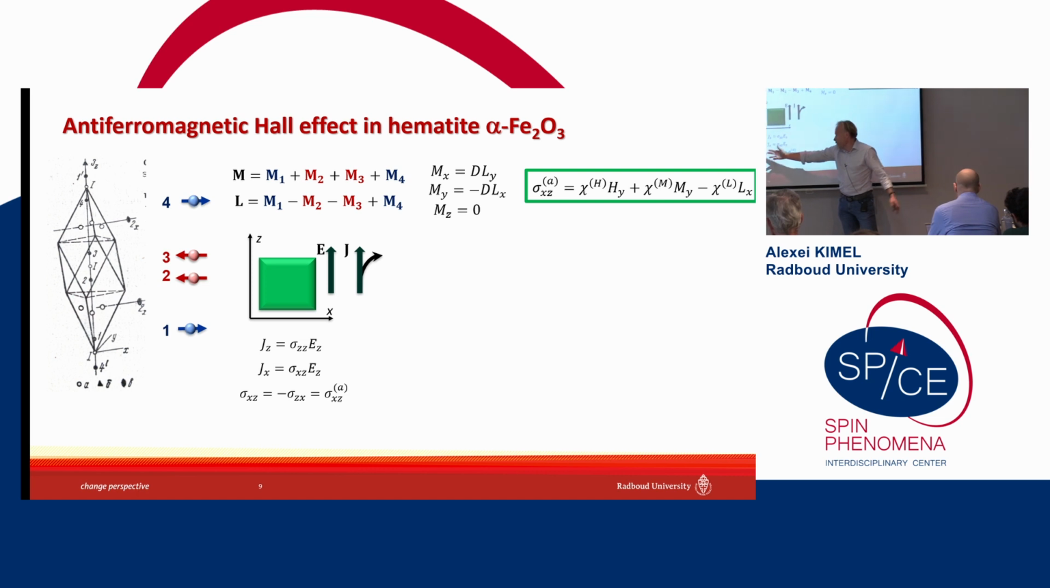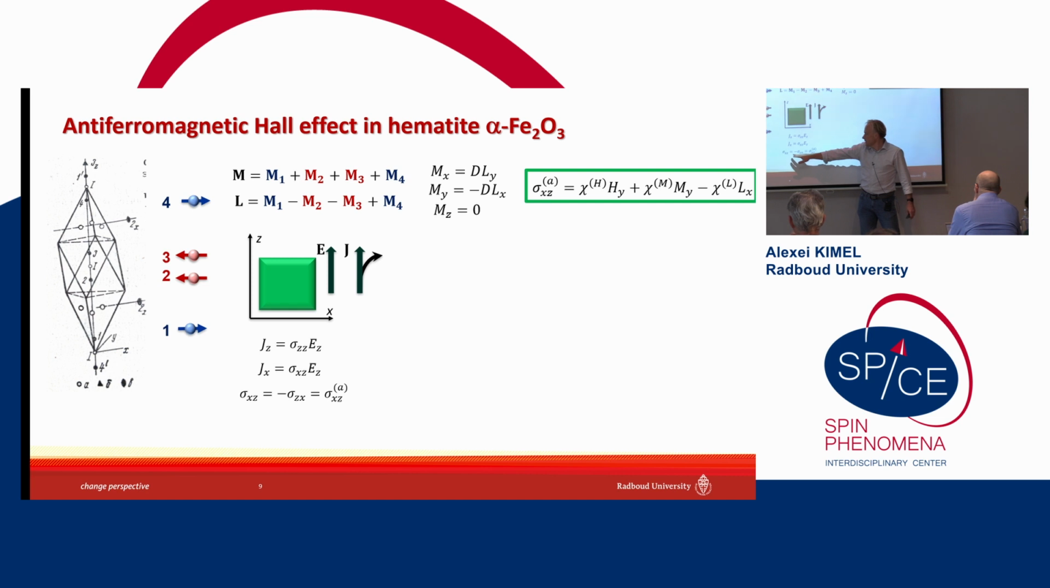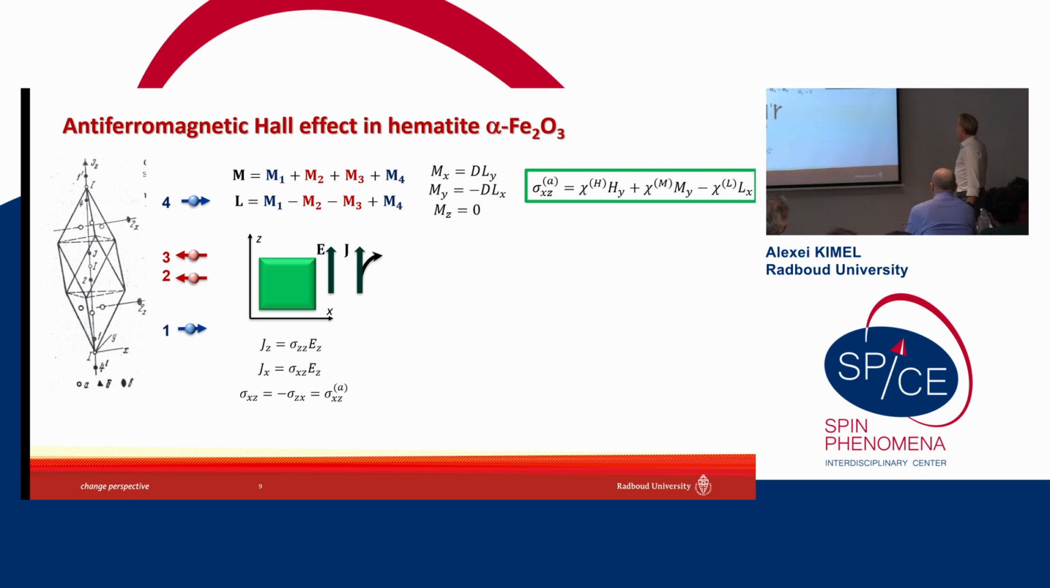And this Hall current, or Hall effect in general, is explained by the antisymmetric part of the conductivity tensor, sigma. So this is the current density, electric field, and conductivity tensor. The antisymmetric part of the conductivity tensor basically defines the Hall effect. And we can ask ourselves if a Hall effect can be sensitive to the antiferromagnetic vector. Well, it can be. First of all, it's sensitive to the Hy component of the magnetic field, obviously.